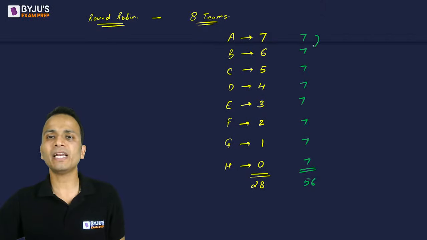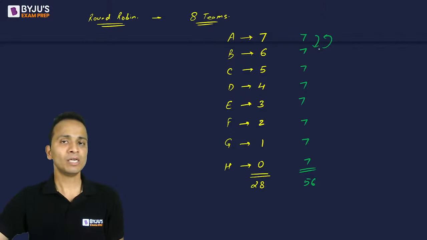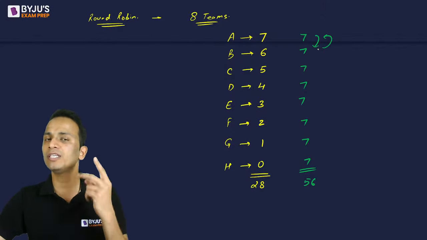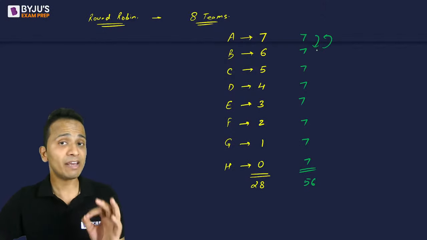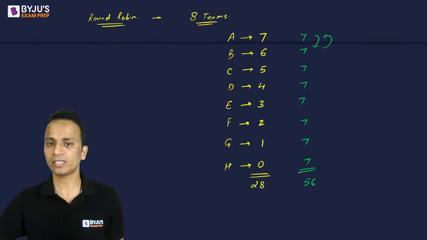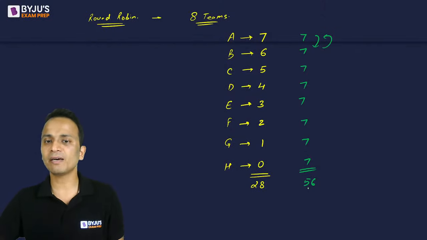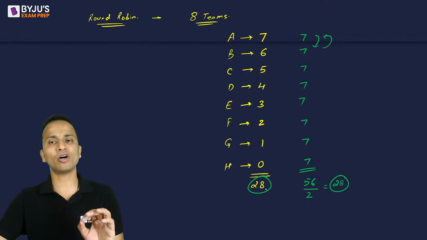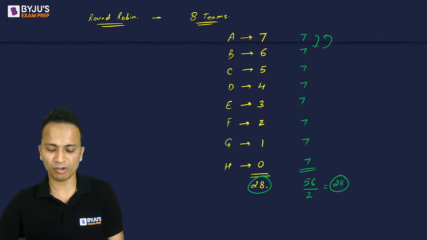A has played a match with B, and B has also played a match with A. So a single match is counted twice. Every match is counted twice. So to calculate the correct number of matches, I will divide this 56 by 2. 56 upon 2 gives me 28. This is the second method of calculating the total number of matches.